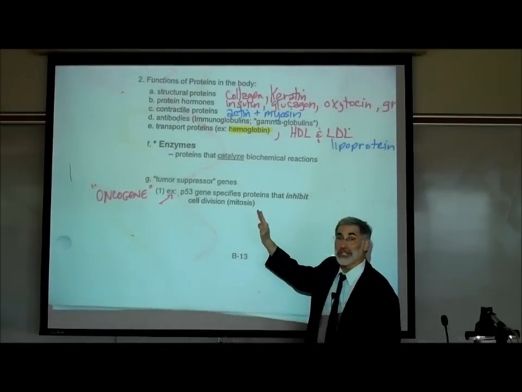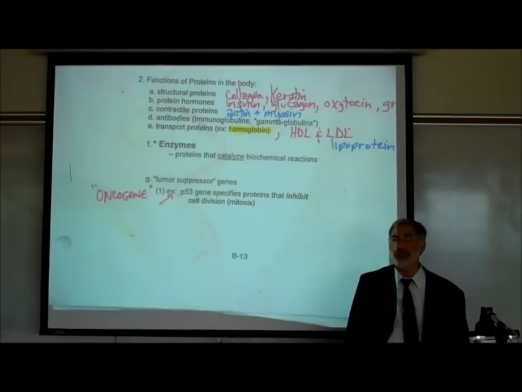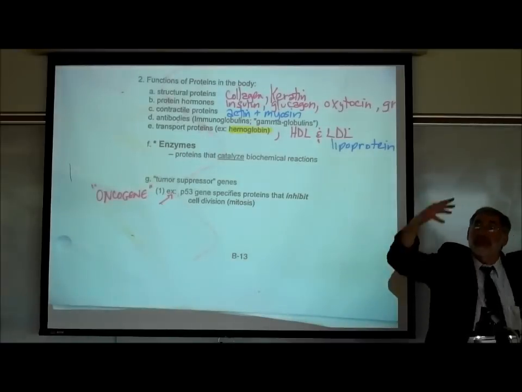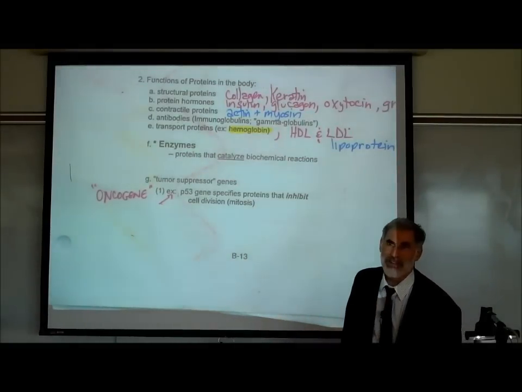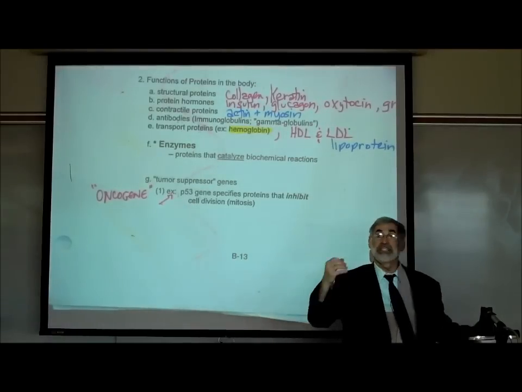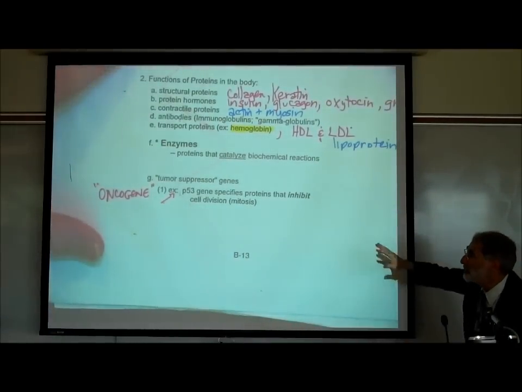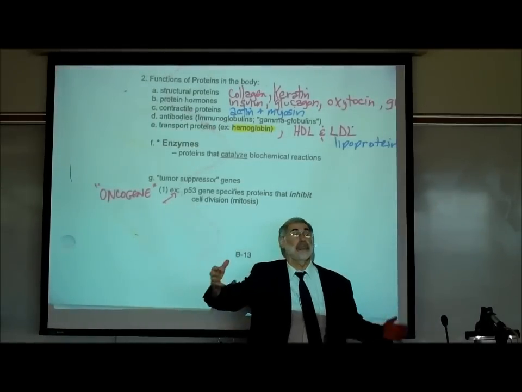Now, what if somebody has a defect in that gene? Then they can't make this protein, and so what do you think happens to the rate of cell division? It keeps speeding up. And this increased rate of cell division results in a tumor that may even be cancers. So that's how a defect in this gene works. But first, most importantly, before we worry about the defect in the gene, we need to understand the purpose of the gene.